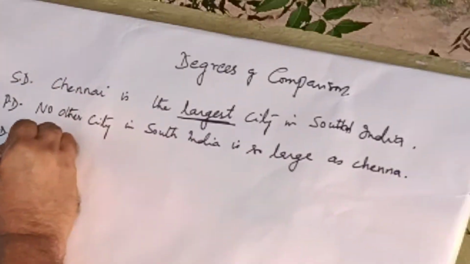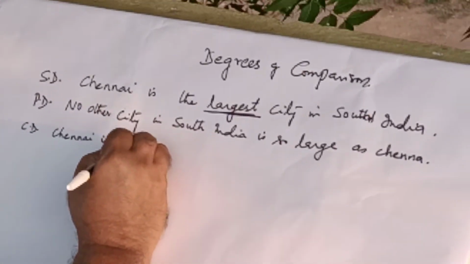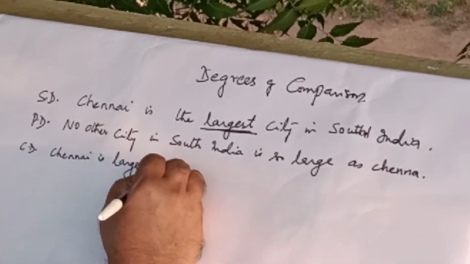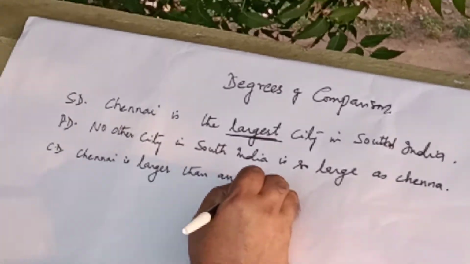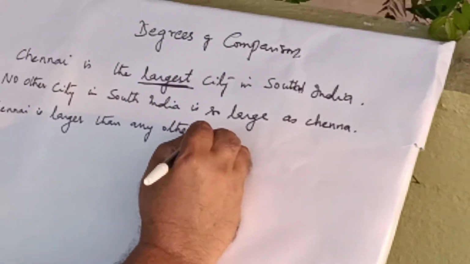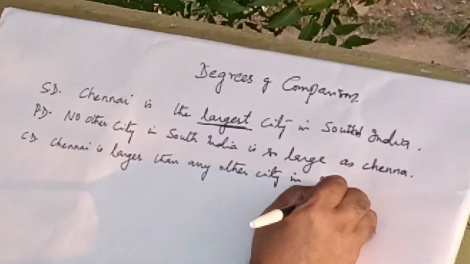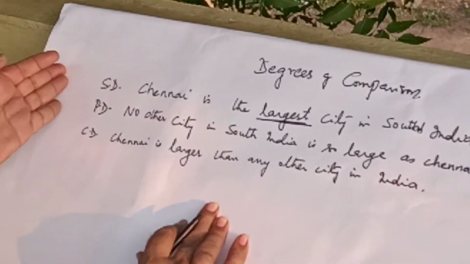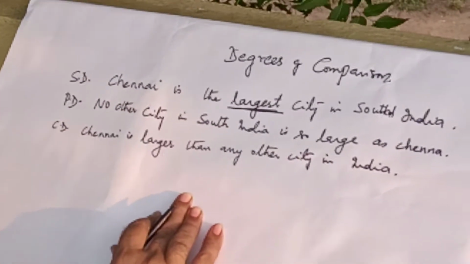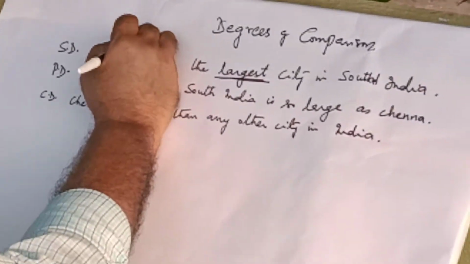Now let me write the sentence. Chennai is larger than any other city in India. So now we have transformed one sentence into another without changing the meaning. So this is the first model. Model number 1.